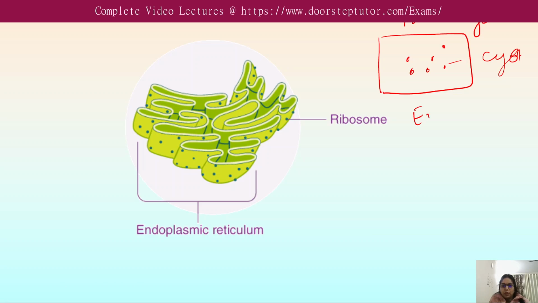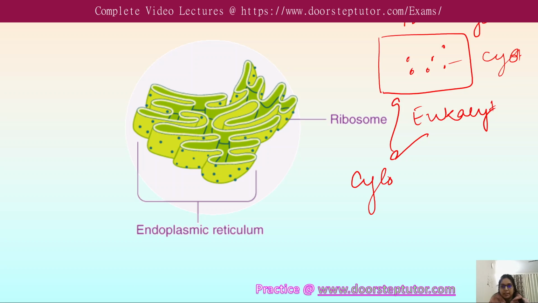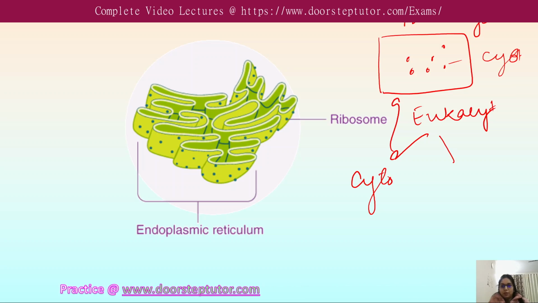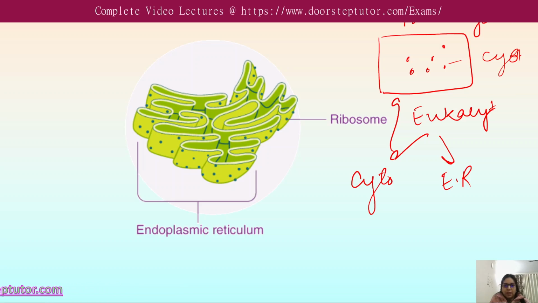But in eukaryotic organisms, the ribosomes are either present in the cytoplasm, just like in the prokaryotic cell, or they are attached to some organelle. Like in this diagram, the ribosomes, the green dots, are attached to the endoplasmic reticulum.